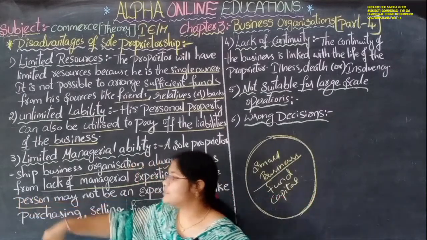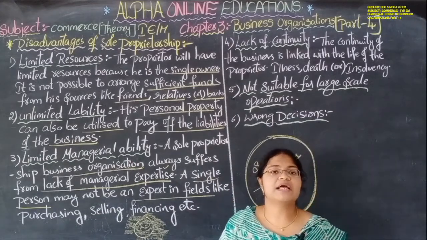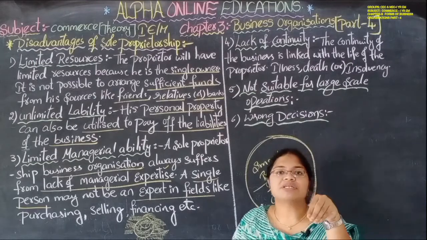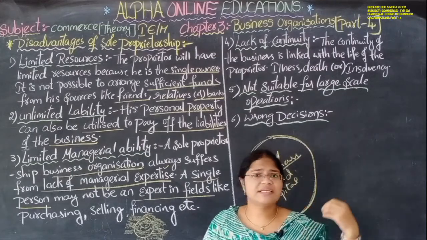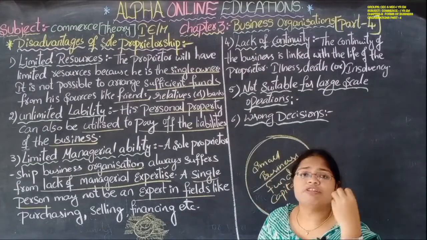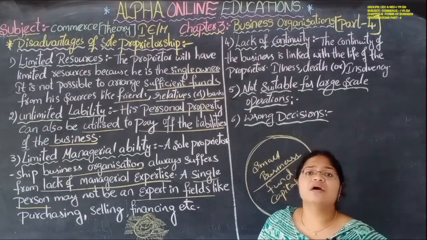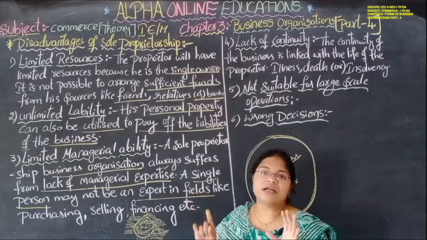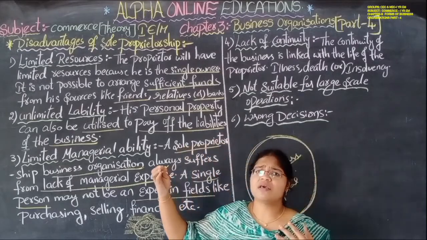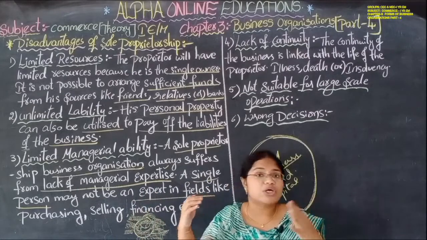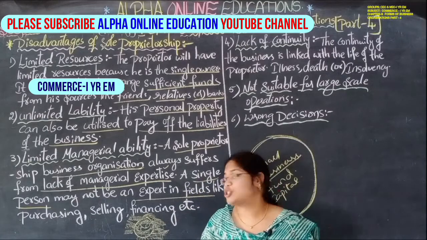Every person is an expert in only one subject or one particular activity. See, I am teaching you commerce, which means I am an expert in commerce only. I can't teach maths, civics, or economics. I can teach only commerce, whether it is the accounting part or the theoretical part, because I am an expert in that only. In the same way, the sole proprietor is not an expert in each and everything. He has to depend on others, but he is not depending at all. So it will become a problem for the sole proprietorship business.